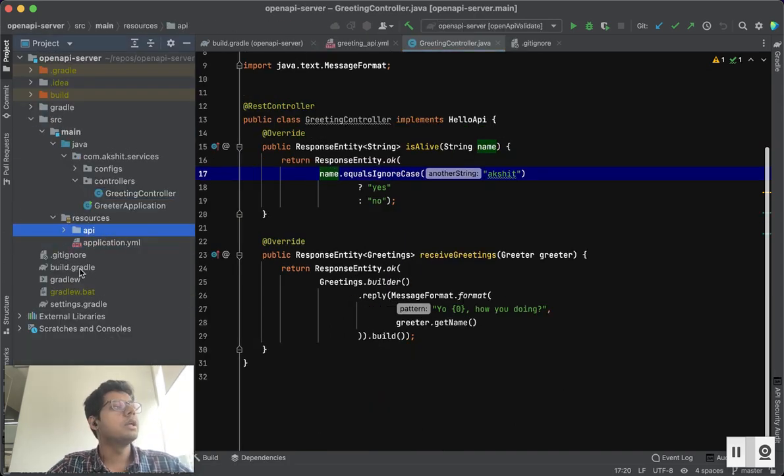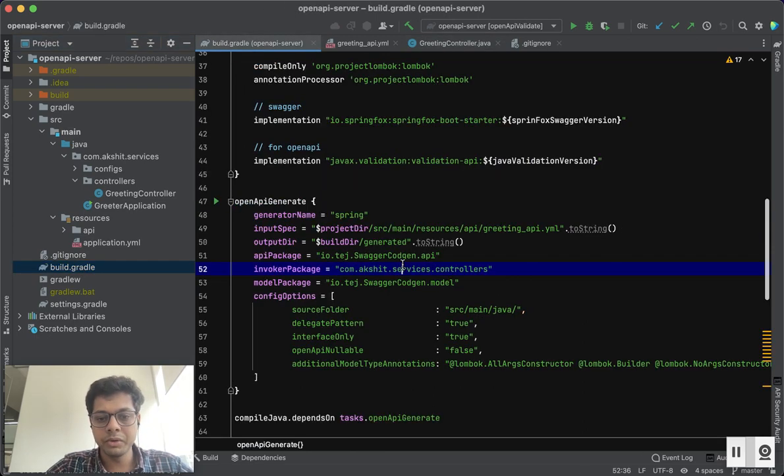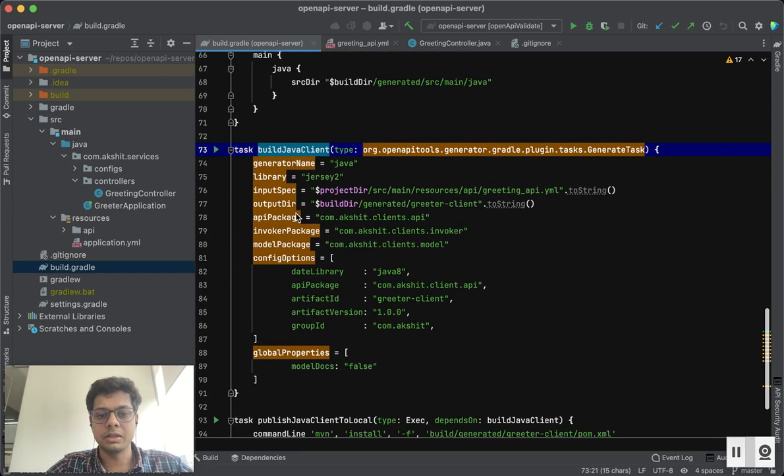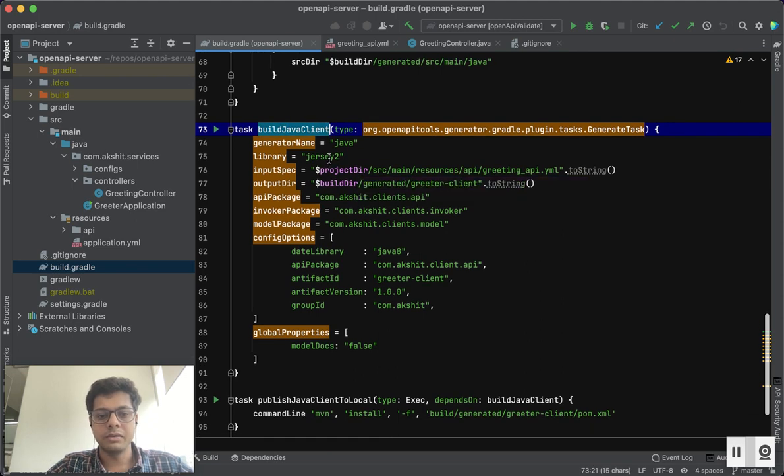So let's generate one client, a Java client, for use by another microservice. How would we do this? We will add one more task here, build Java client, and it will generate the Java client. We have said to use the generator Java. You could use a generator named JavaScript also, like what we had done in the command line.